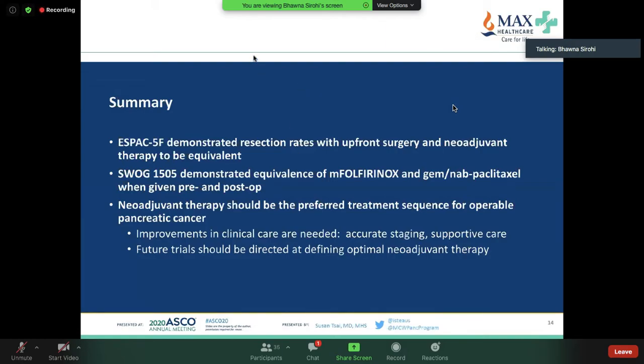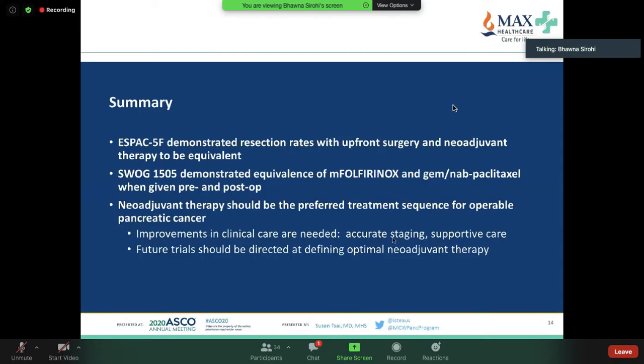So Creon, especially if a patient is not thriving, is losing weight, you have to ask the patient if the stools are floating, because a pancreas produces enzymes and the enzymes help you digest the food. And if you have taken most of the pancreas out, then the patient will not be able to digest the food and will keep on losing weight.